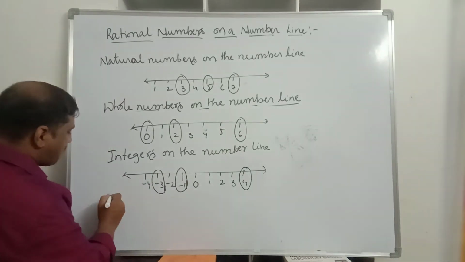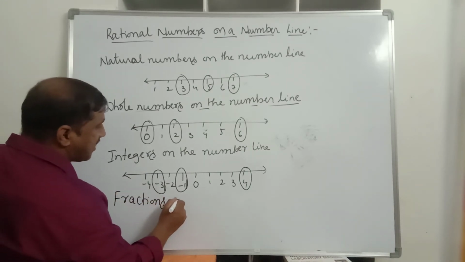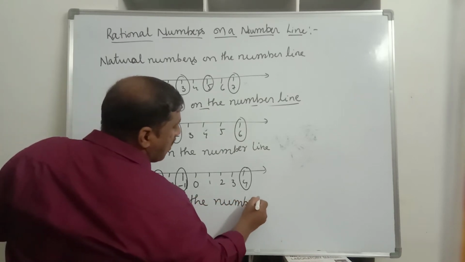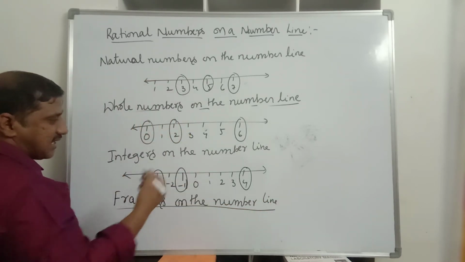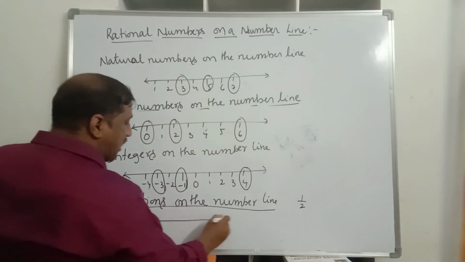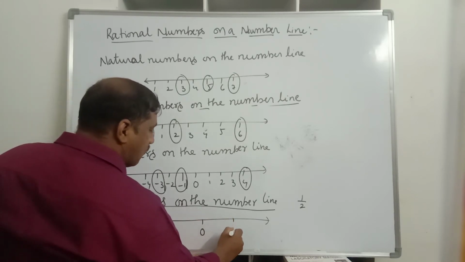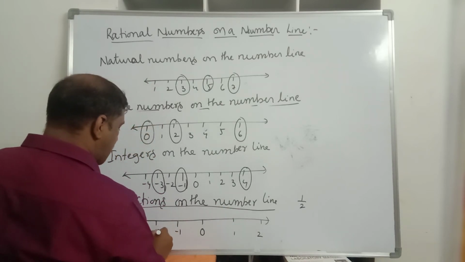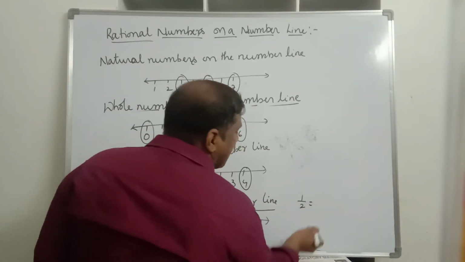Similarly, how do we represent fractions on the number line? If you want to represent, for example, 1 by 2, first you have to identify what is the value of 1 by 2. Then you start: first it is 0, then 1, 2. On the left-hand side you write minus 1 and minus 2. If you want to locate 1 by 2, what is the value of 1 by 2?